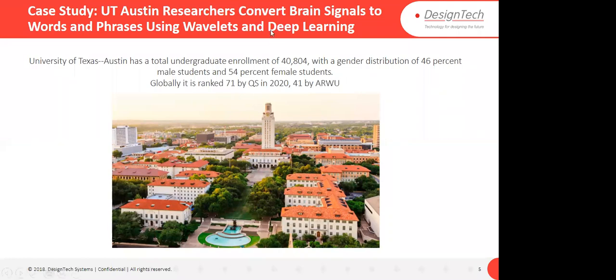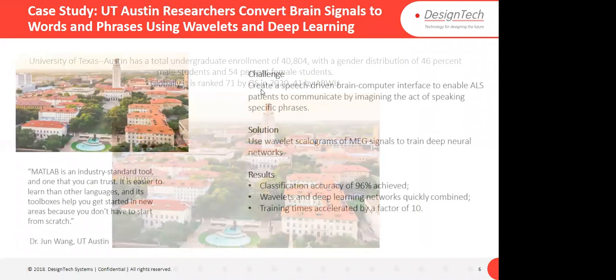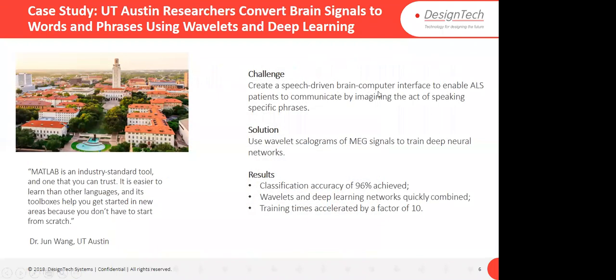Their researchers converted brain signals to words and phrases using wavelets and deep learning. It means, if you are aware of what EEG and MEG signals are, they used those signals and decoded them from brain waves to words. These were the challenges they were facing: create a speech-driven brain computer interface to enable ALS patients to communicate by imagining the act of speaking specific phrases.